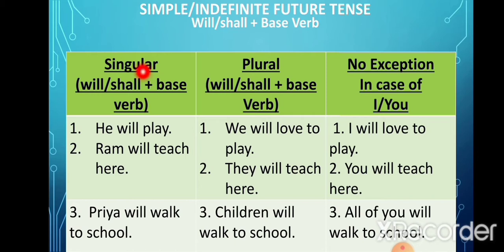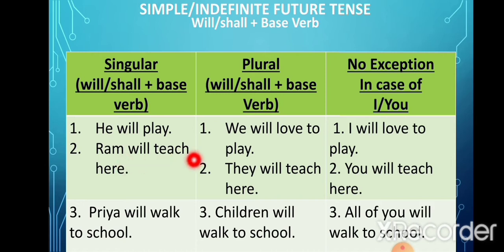For example, in case the subject is singular. Singular means only one subject, only one thing or person is being talked about in the sentence. So here we have used the base verb, that is the first form of the verb, and we have added will and shall to it. For example, he will play. Now the subject he is singular and we have used the first form of the verb, that is play, and before play we have put will. So this is because it is future tense. So that is why we use will or shall.